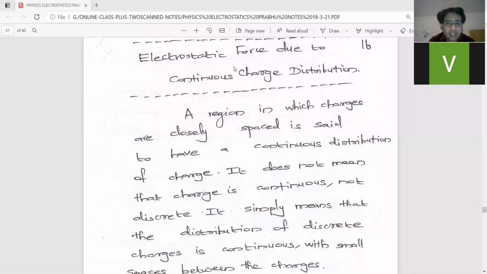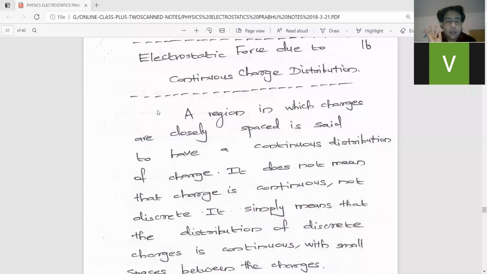So whatever it is, electrostatic force due to continuous charge distribution. Continuous charge distribution doesn't mean that the charge is continuous. As you already know, the charge is discrete: plus Q, minus Q, 3Q, 4Q, like that. Charge is discrete. It is not continuous, right? But what is the meaning of continuous charge distribution?